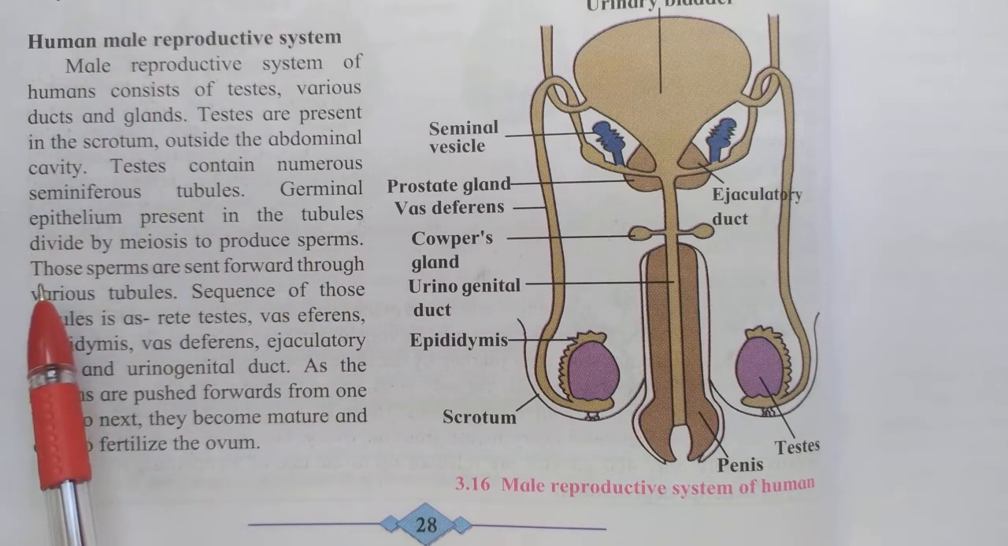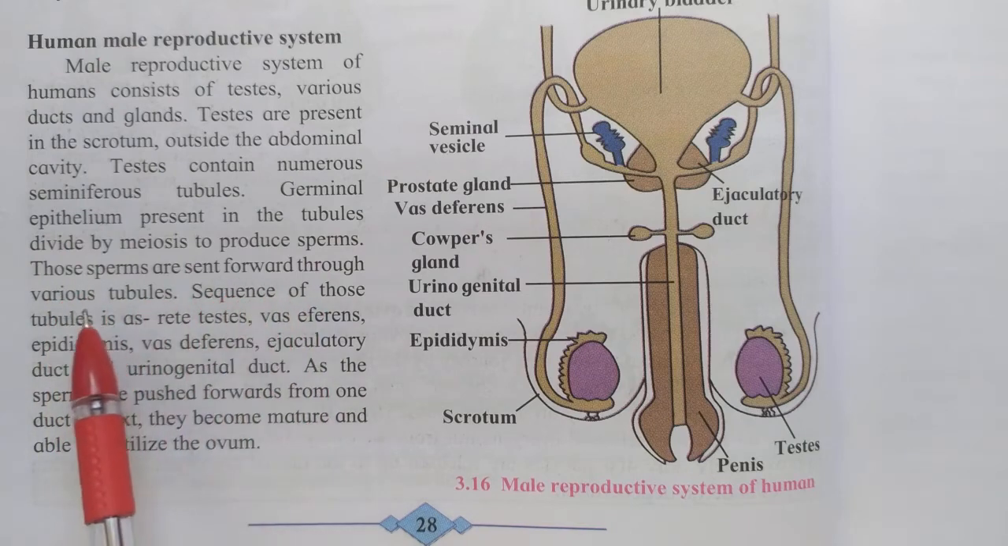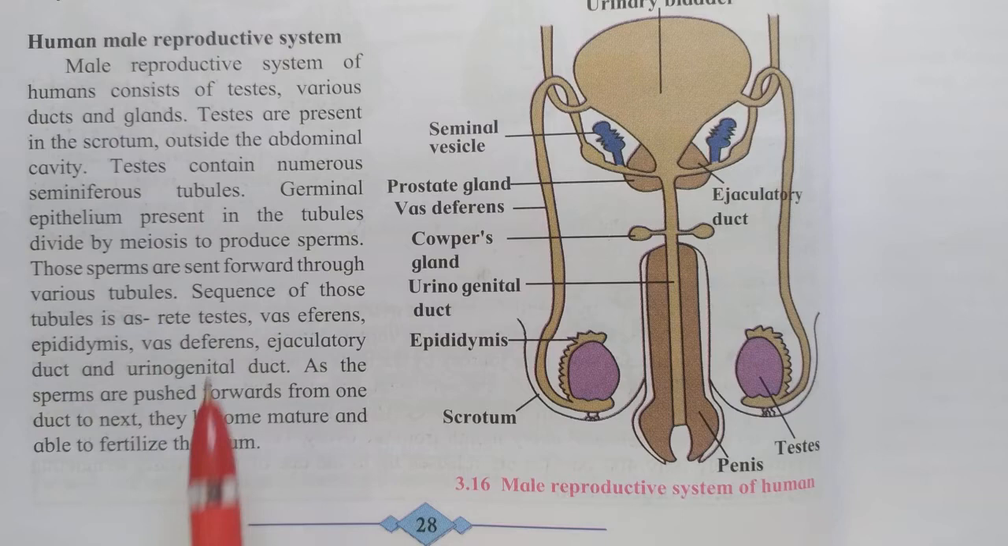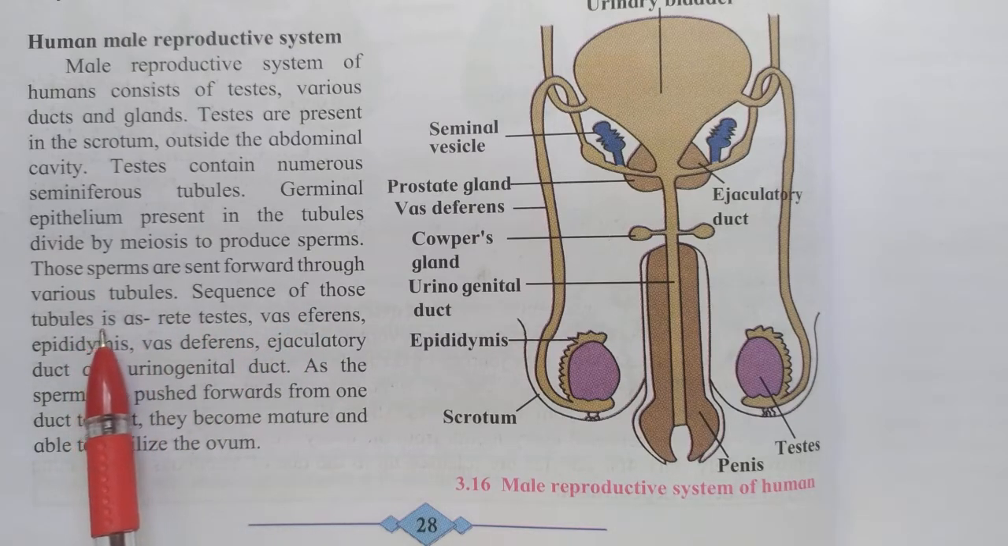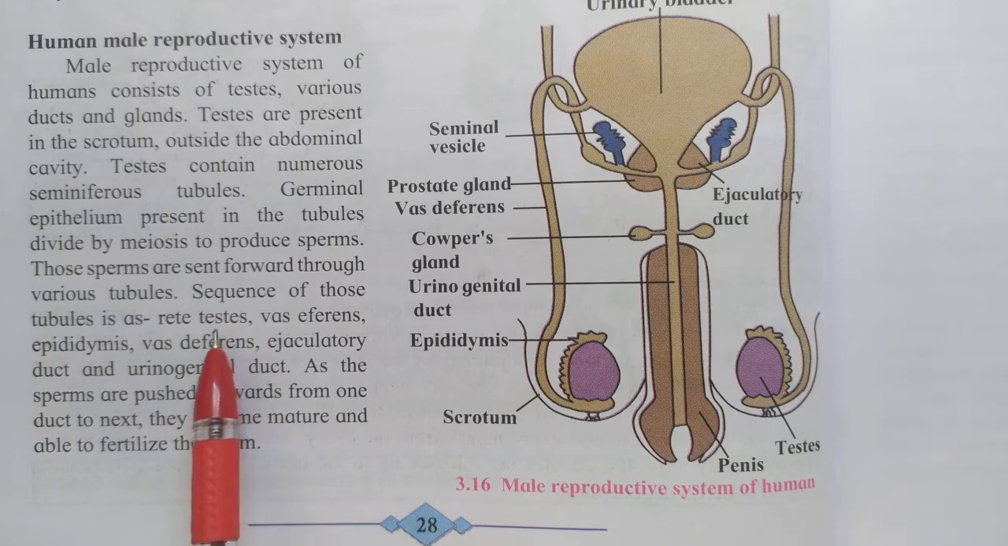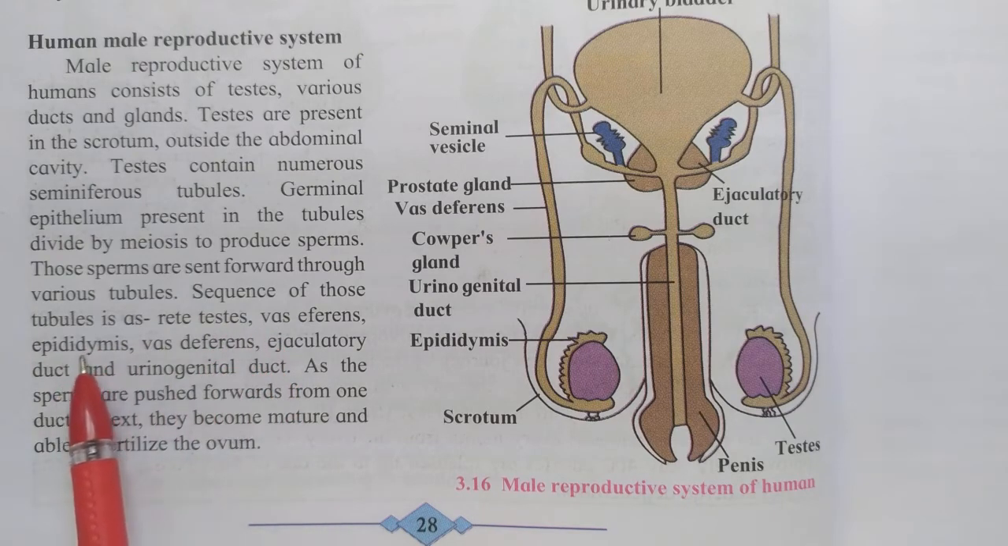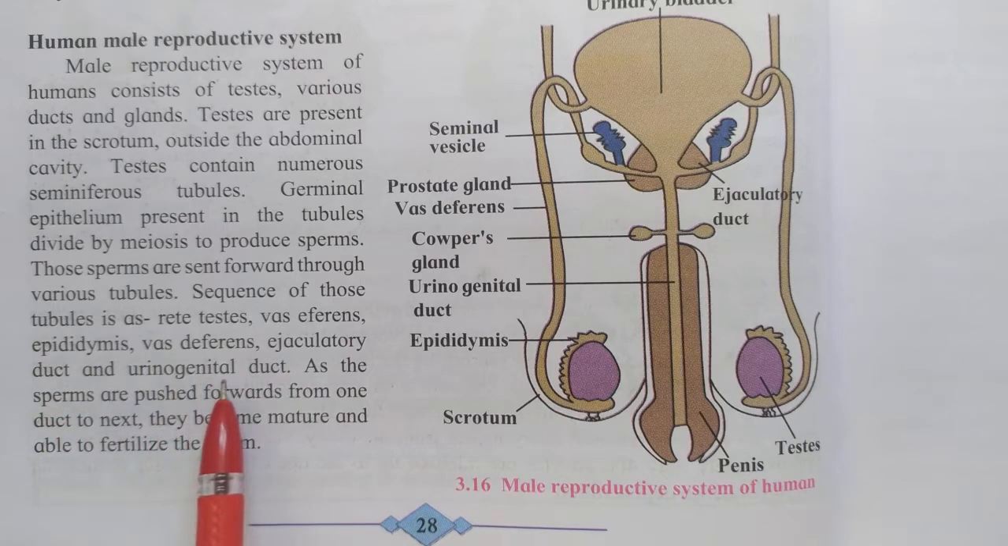To produce sperms, those sperms are sent forward through various tubules, means through tubes. The sequence of those tubes is: testes, vas deferens, epididymis, vas deferens, ejaculatory duct and urinogenital duct, etc. As the sperms are pushed forward from one duct to the next duct, they become mature, and they become able to fertilize the ovum. Ovum means egg cell or female cell.